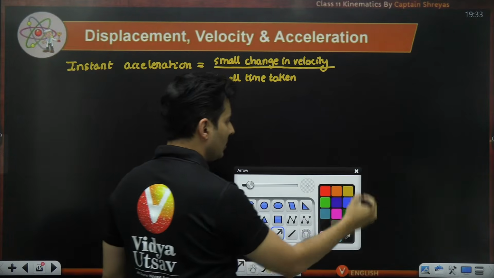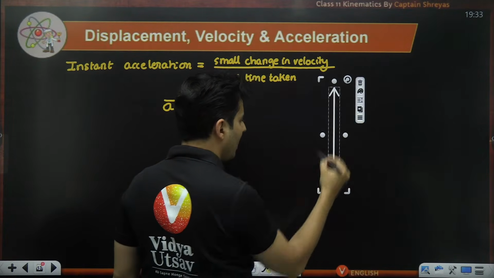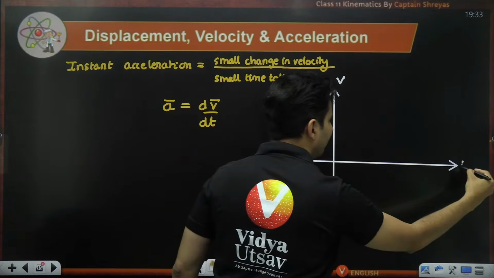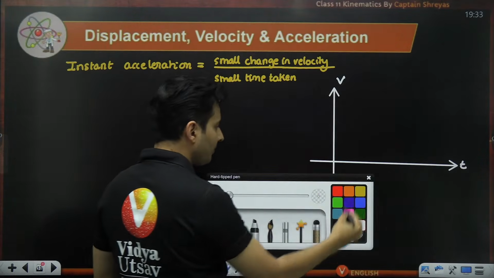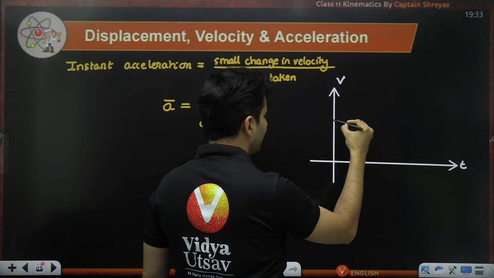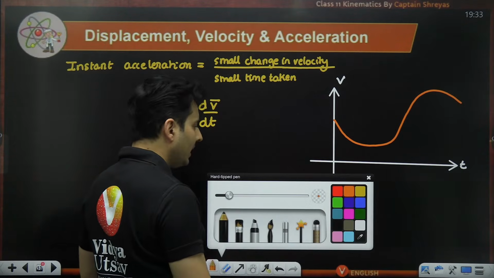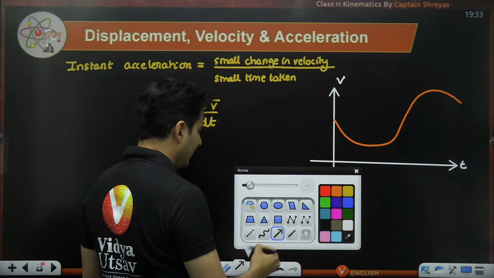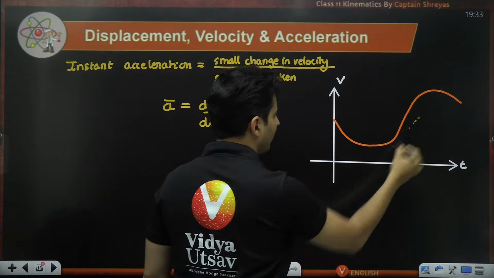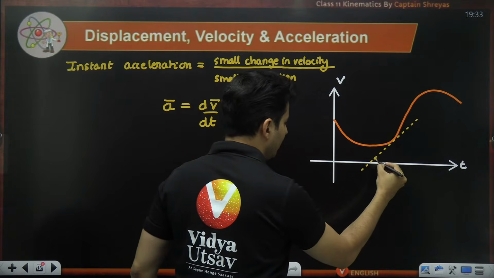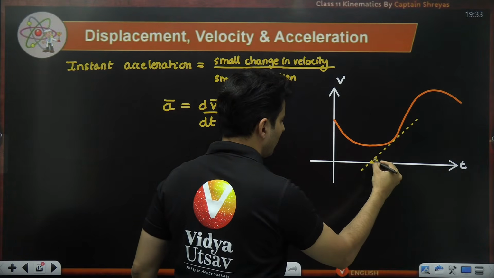So this also means if I have a graph of velocity with respect to time, maybe that graph is like this or something. Then if somebody draws a tangent to this particular graph at any particular location, that tangent might be making some angle over here.